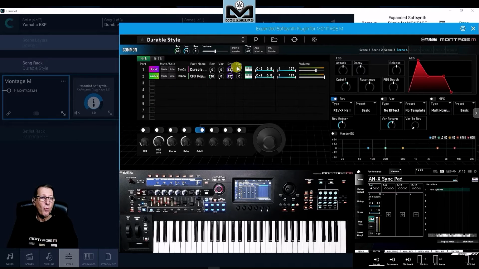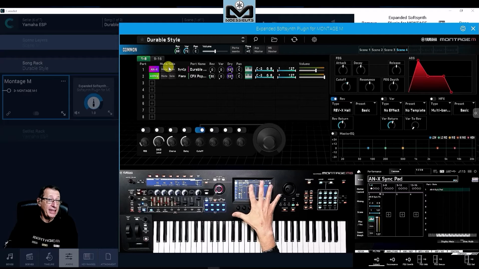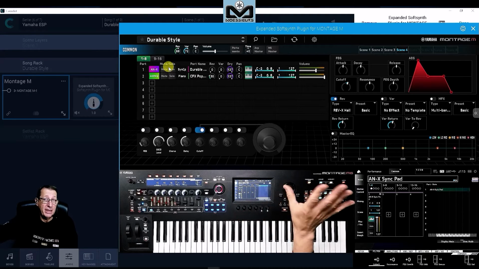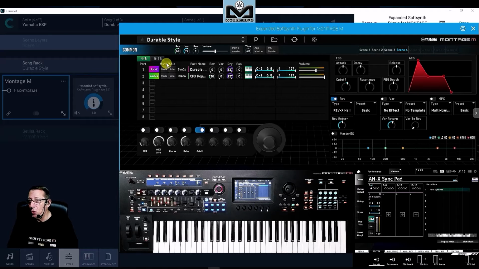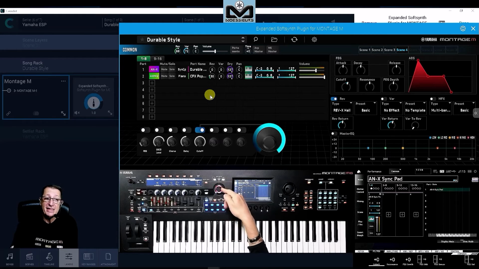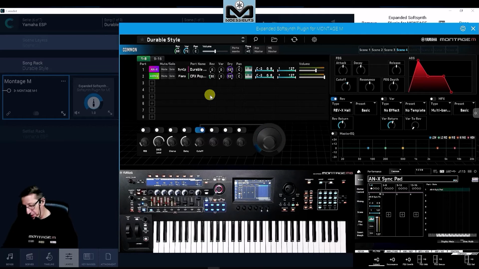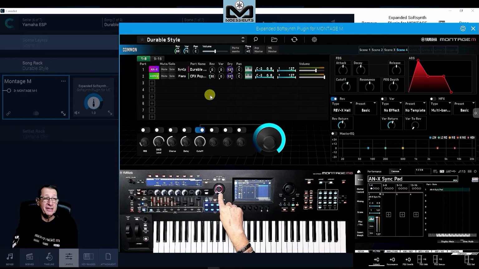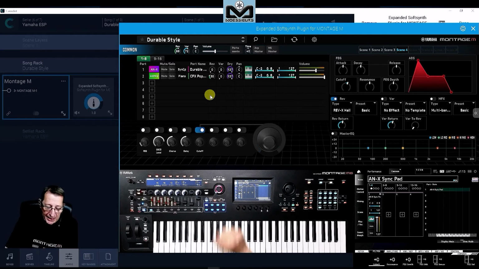So this is, I will say, the preset performance, Durable Style. Originally, this performance has only one part, the A and X part. And here you see there's something else on my Montage M, because I control only ESP here. No, I have the part I want. I can do some things, of course. Even if I do not control my Montage M, you will not see the supernode moving here, but you see the ESP supernode moving. I can do it with my foot control if I want to, of course. And you see it does not move here because it is as if I have a master MIDI keyboard here.